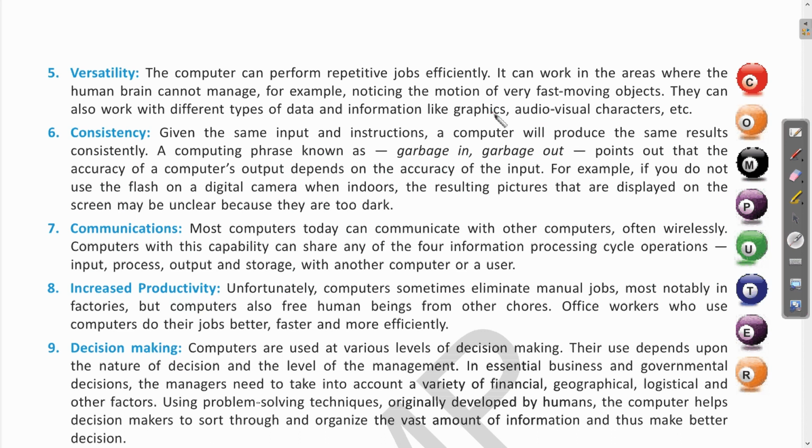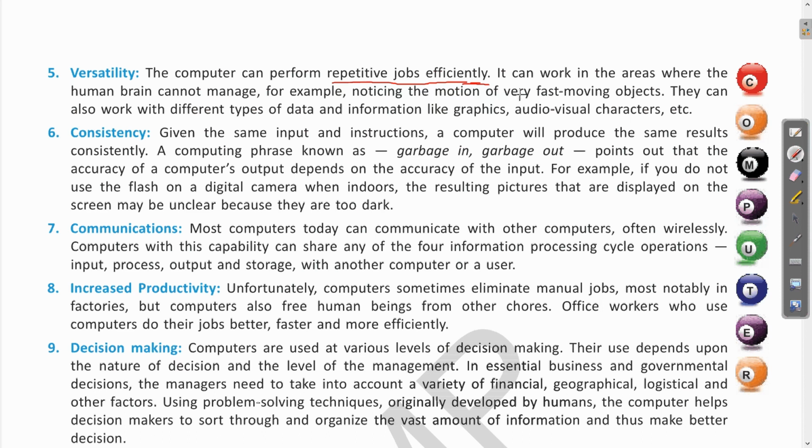So this way, whatever task we are performing with the computer, if it is being done by a human, it will be difficult to do the repetitive job, but in the case of a computer, it can be used for very many jobs which are repetitive in nature, and in those situations in which very minute and fine details are required. For example, if you want to measure the speed of a bullet fired by an Olympian while shooting, this tedious work can also be done by various image processing software with the help of a computer.